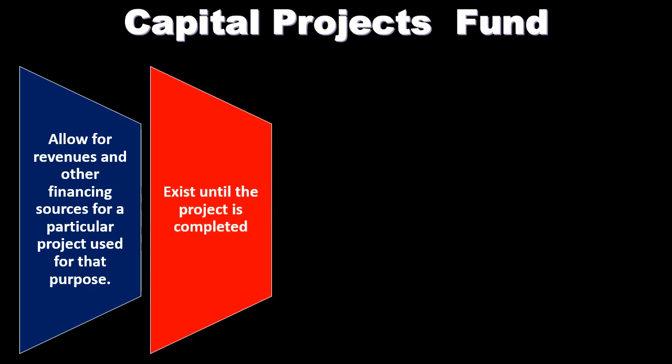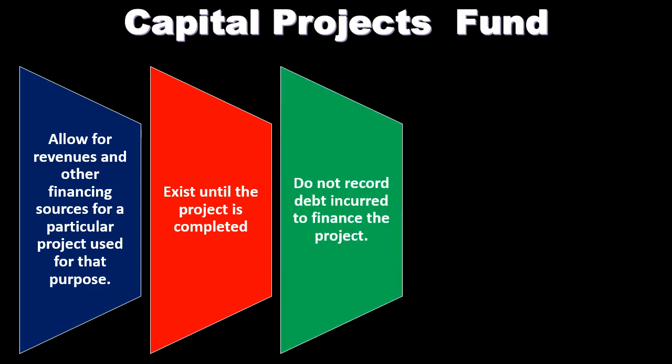They exist until the project is completed. So when we're making a building or a bridge, we set up the capital project fund. We track the activity as we go through the process of making the building or the bridge. Then at the end, the capital project fund has served its purpose. It's tracked the information for the life of the project, and we no longer need it. At that point we can close out the capital project fund.